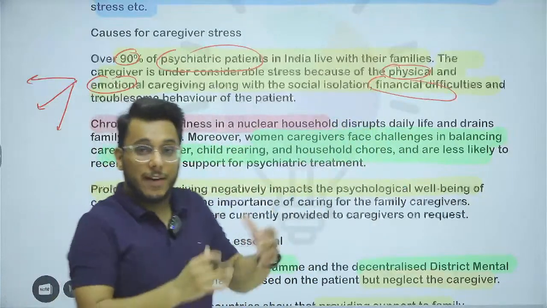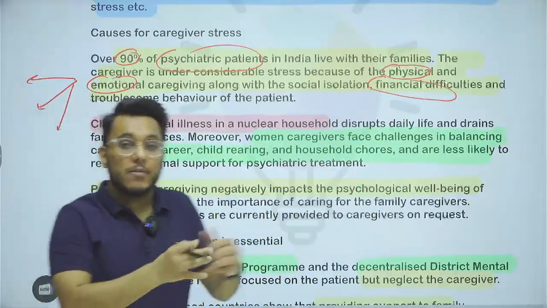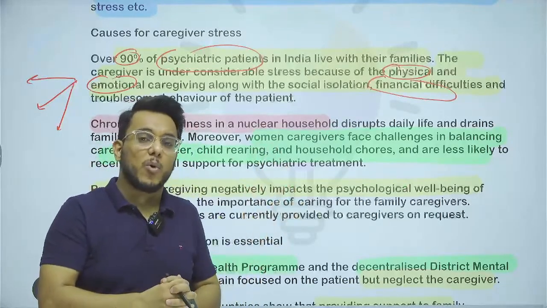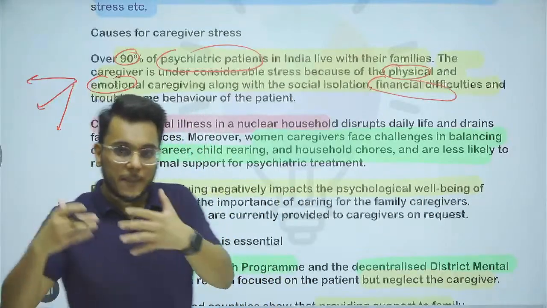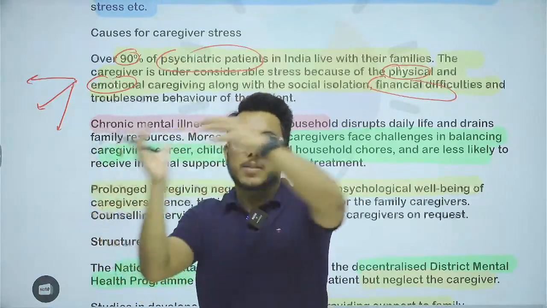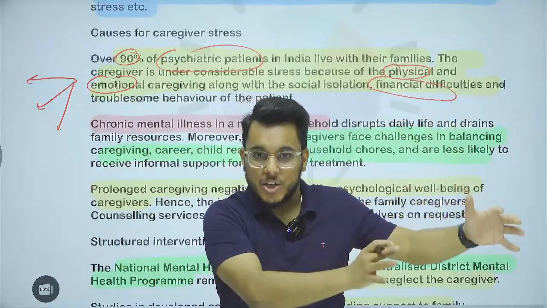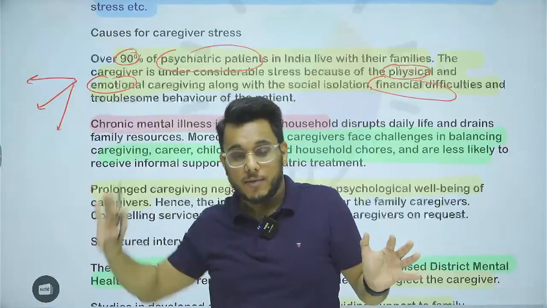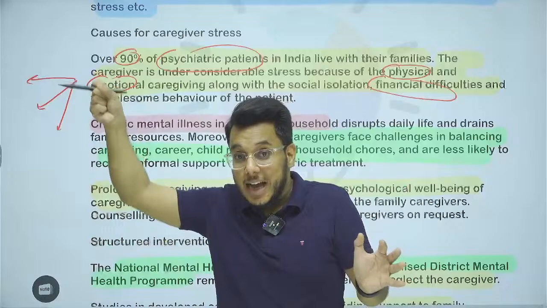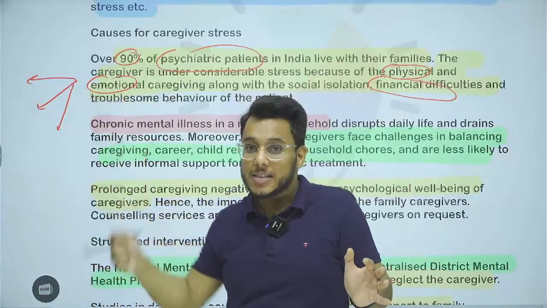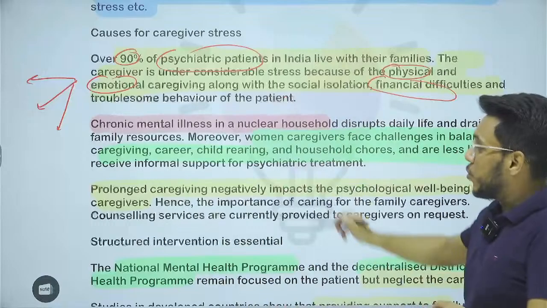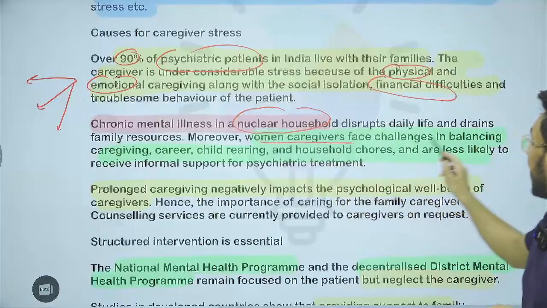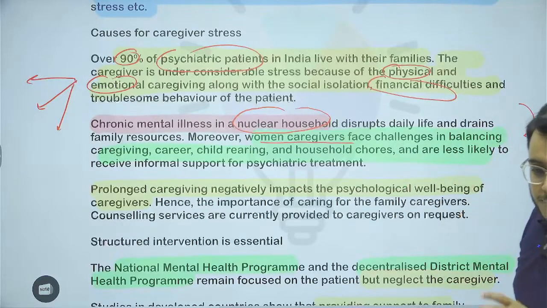And then when you are living with the troublesome patient, these particular things are even more exacerbated. Let's say there is a caregiver who is looking after the patient, and let's say the husband is having some psychiatric problem. Now the wife will be under a lot of pressure, and we fail to understand that particular pressure. In nuclear households this is even more, because women often are the caregivers and they face a lot of these challenges.